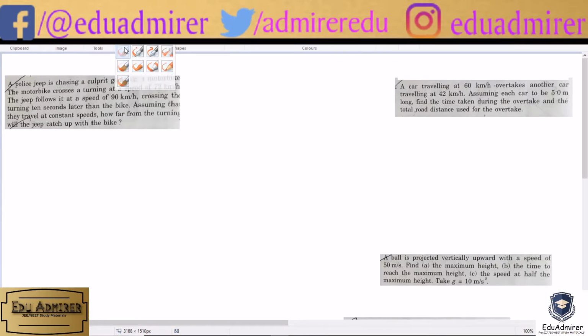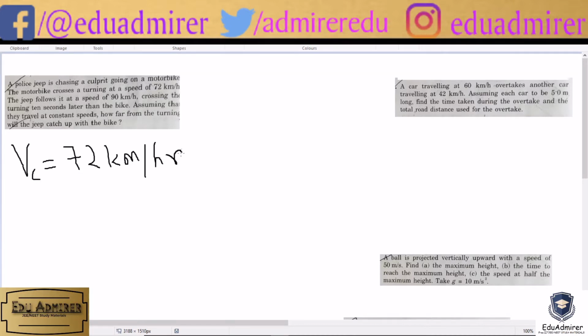So velocity of the culprit is 72 km per hour. We will write here velocity of culprit is equal to 72 km per hour, and for converting this into meter per second we have to multiply it by 5 by 18. So on multiplying this with 5 by 18 we will get 20 meter per second.